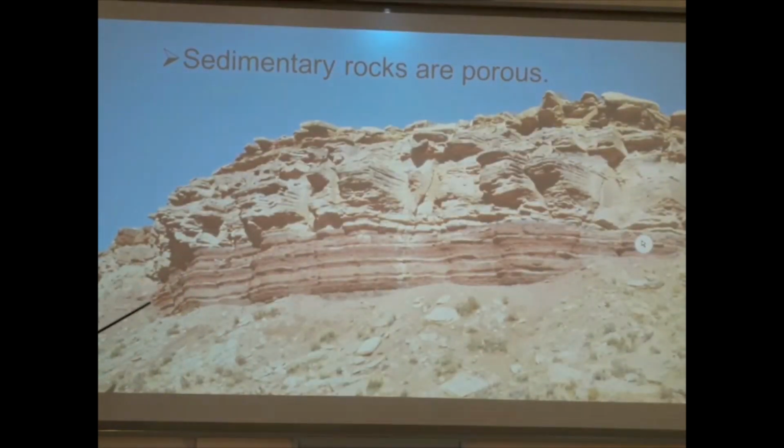Sedimentary rocks also are porous. So when you see rocks that are formed in layers, are porous, and sometimes contain fossils, then you should know that it is a sedimentary rock.